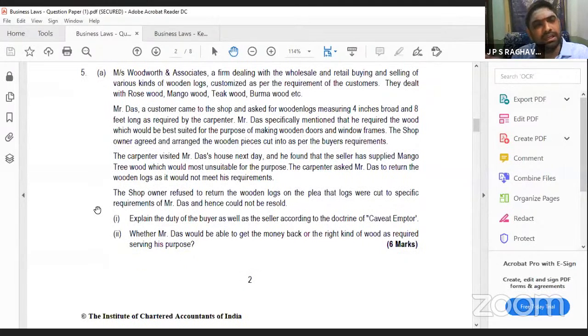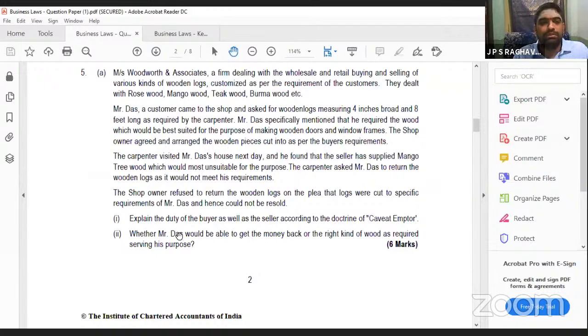This is like in your sale of goods also, it is not suiting your purpose. You have given the clear description, even then he did not provide you the proper one.